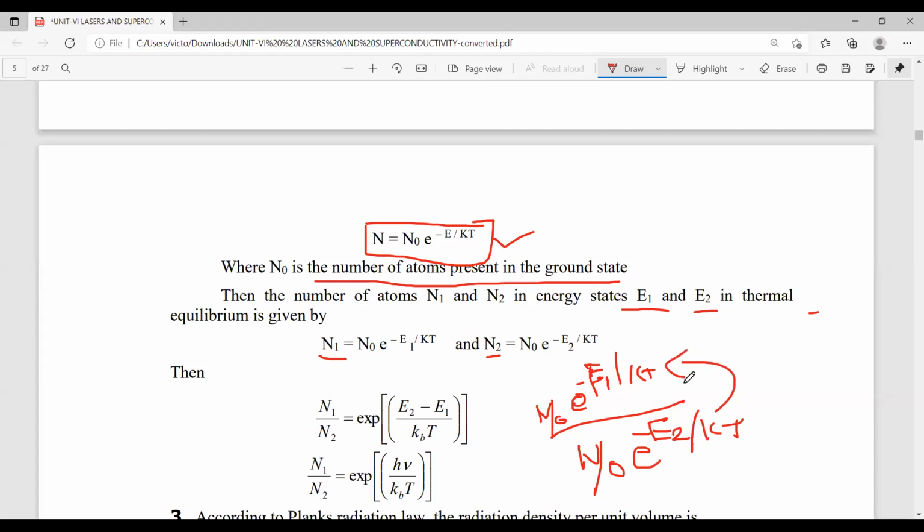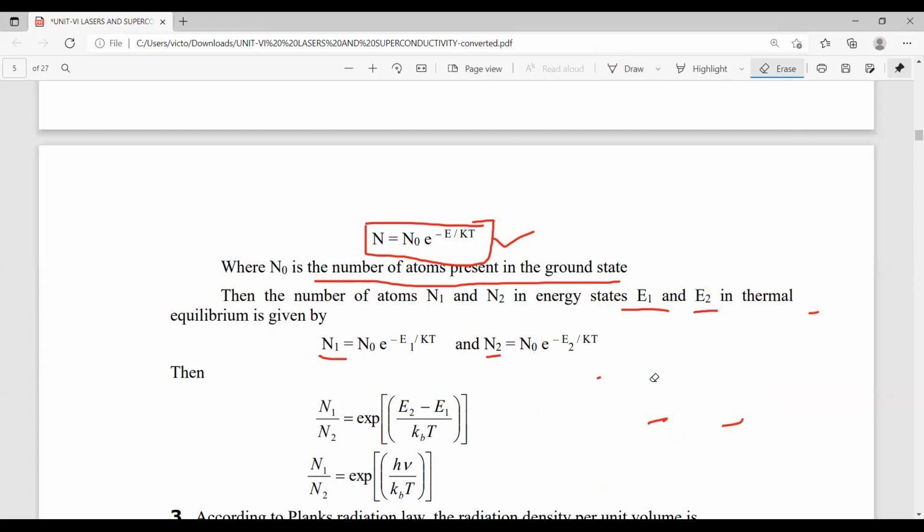Now simply move e power minus E2 by KT from the denominator to the numerator. So this will be changed as e power minus E1 by KT, and the denominator term becomes e power E2 by KT.